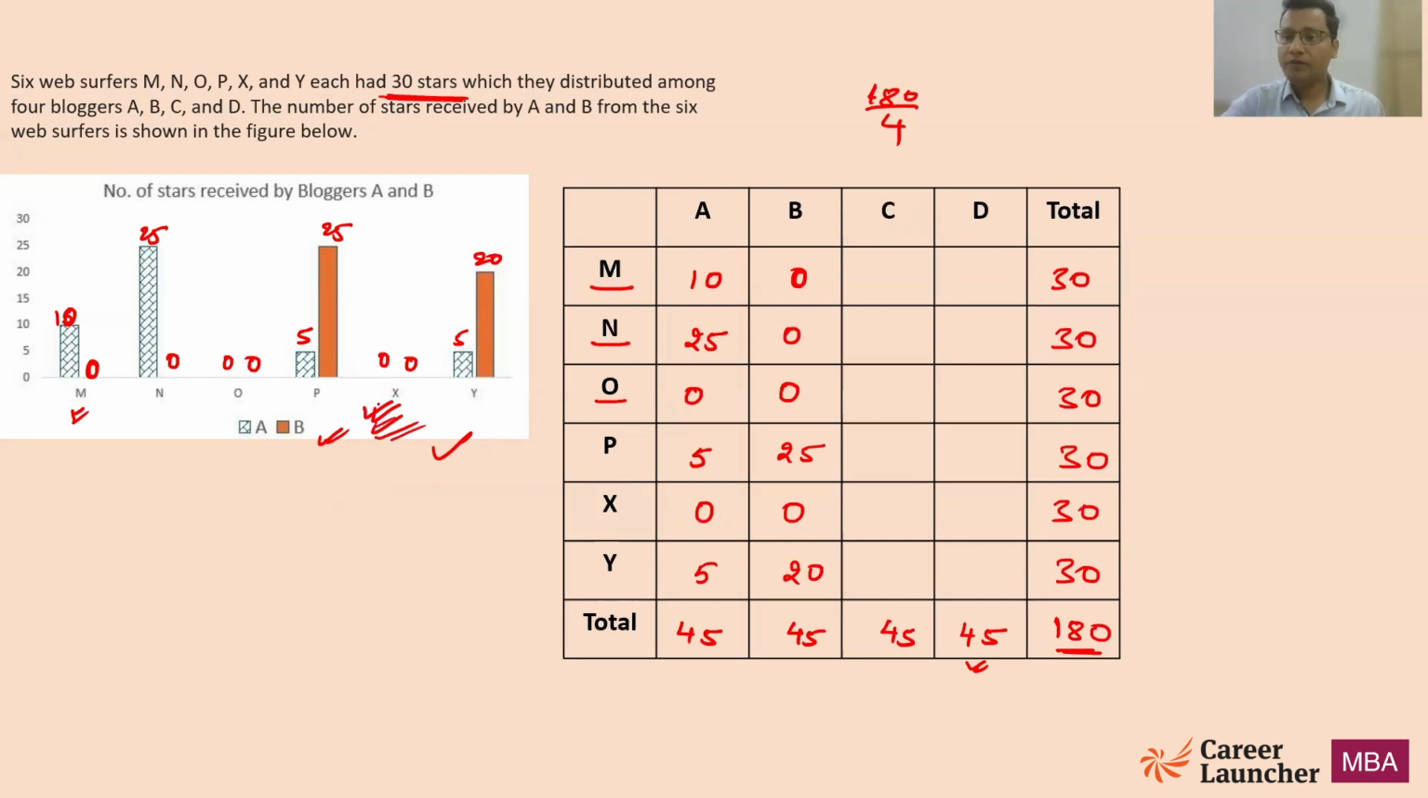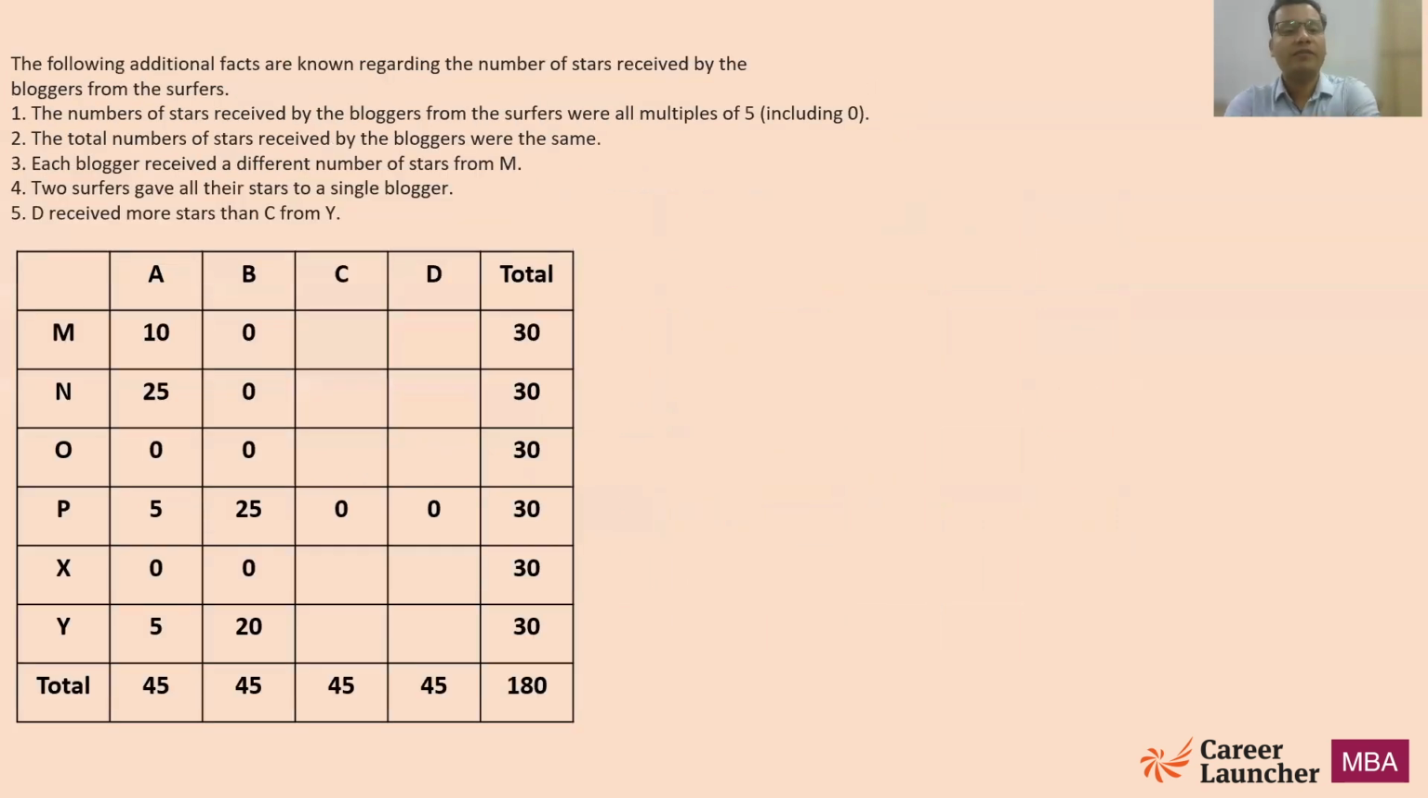Now look at the information which is provided in the statements, right? Now, further information that we have. The following additional information about the given: the number of stars received by the bloggers from the suffers is a multiple of 5, including 0. So there are people who can have 0. We'll take care of that later. We cannot use this at this point of time. You cannot use it directly because we do not have any data to be filled. Right now, second, the total number of stars received by the bloggers were same. We already have used this data.